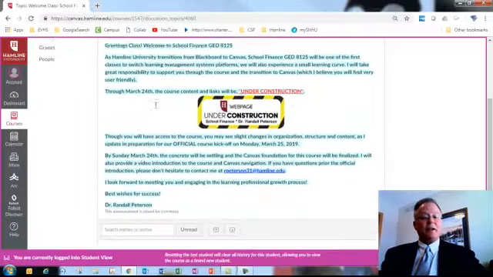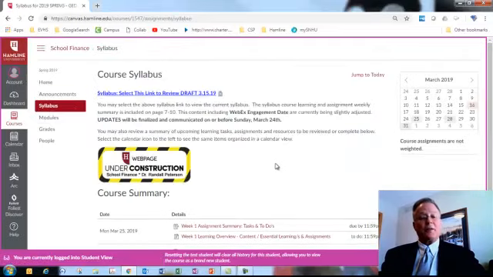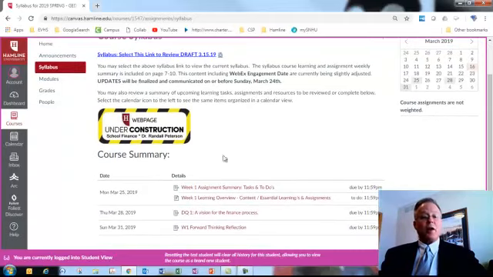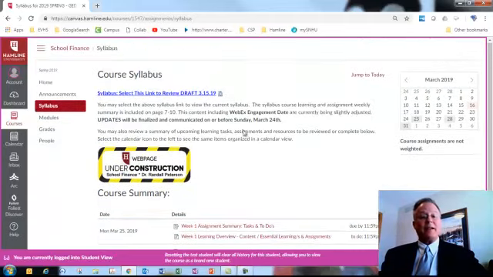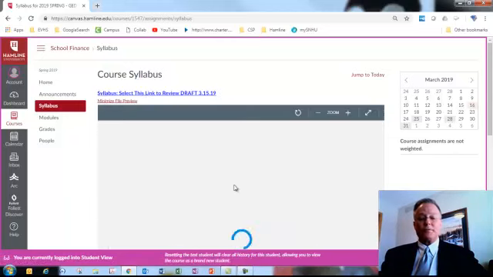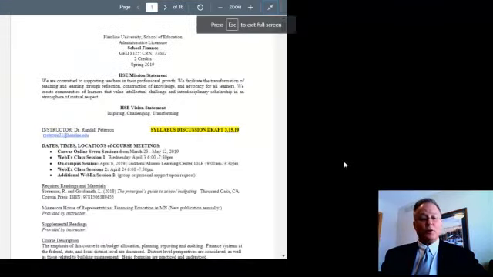The next item that you'll find is the syllabus. The syllabus is something very traditional that you'll find in most of your Hamline classes. At the same time, a few of those items are still being fine-tuned. At the bottom of the syllabus page will also be a chronological list of to-dos. You may also click on the traditional web link and get the document if you'd like to print that. Another option that you have is to click on an icon to the right, and you will have an on-screen view. With that on-screen view, it'll come a little bit smaller. If you'd like to see that a little bit bigger, all you need to do is zoom your screen.